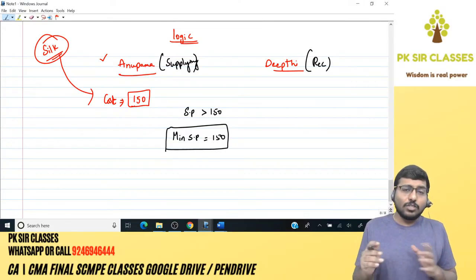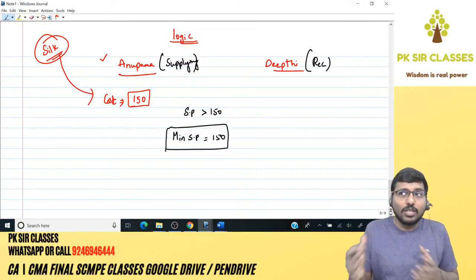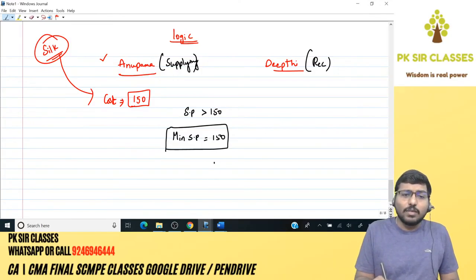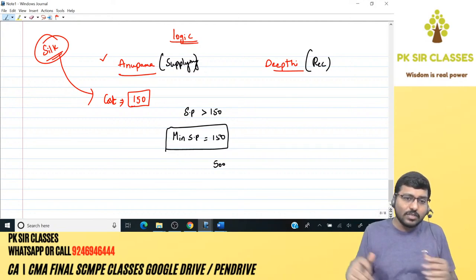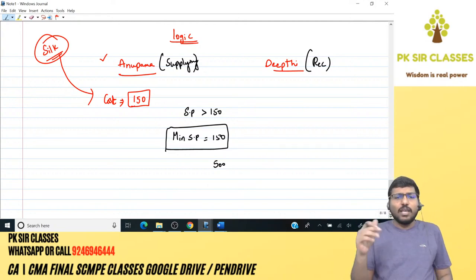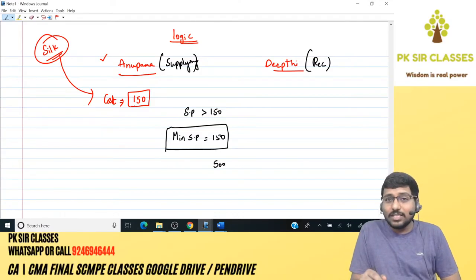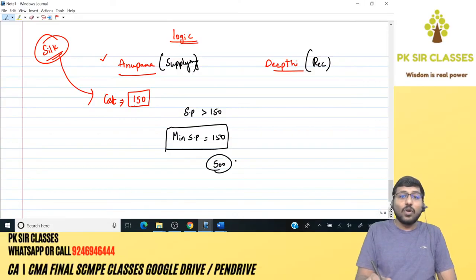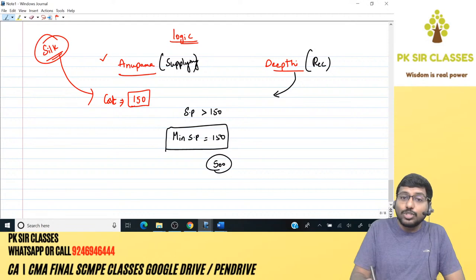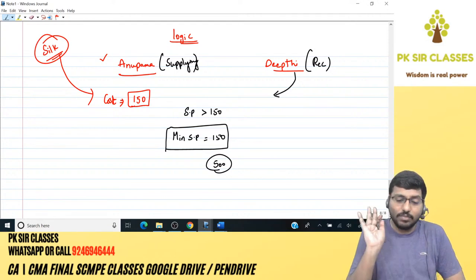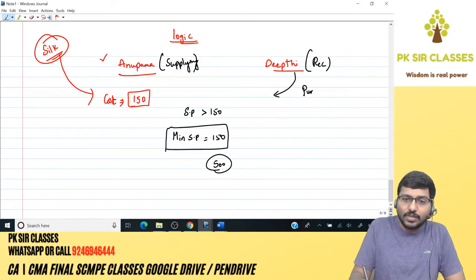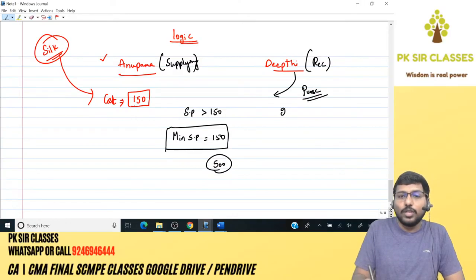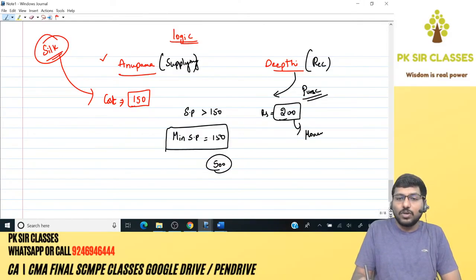Just because Anupama has spent 150, and based on that logic we said the minimum selling price has to be 150, can she say I'm going to fix the selling price as 500? Any selling price that she wants? Minimum is 150, maximum she will say I'll sell at 500. Will the transaction happen? No. Just because Anupama fixes a selling price, the transaction will not happen. Deepti should be in a position to purchase, right? Now what is Deepti doing? Deepti is checking her purse. In her purse, she has got only 200 rupees. How much money has she got?